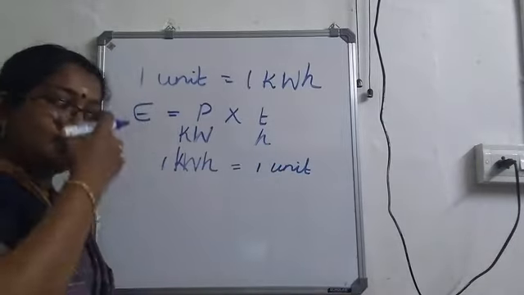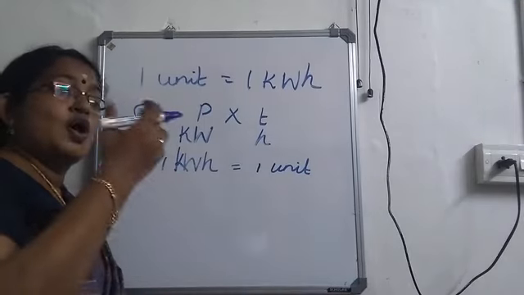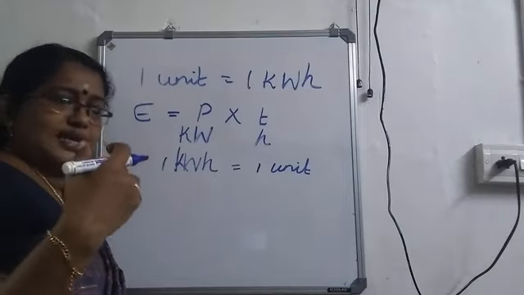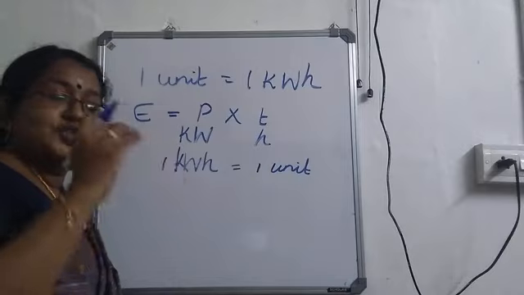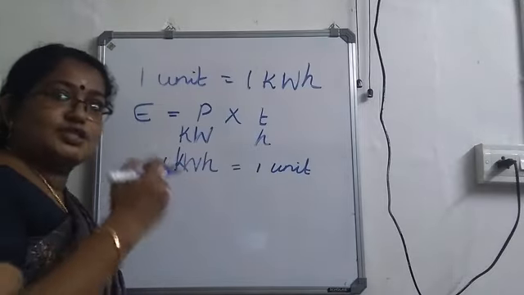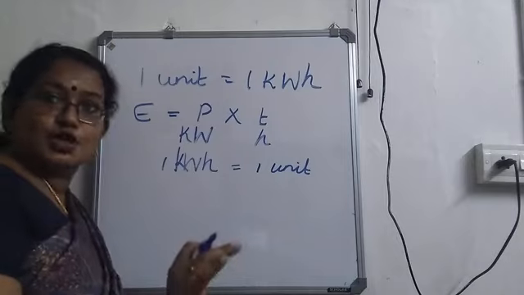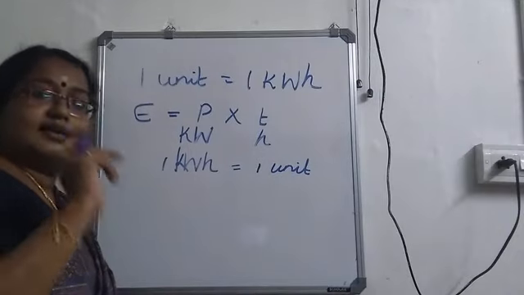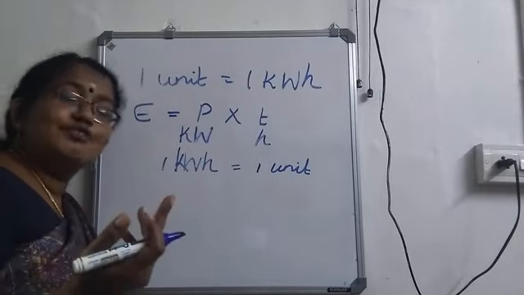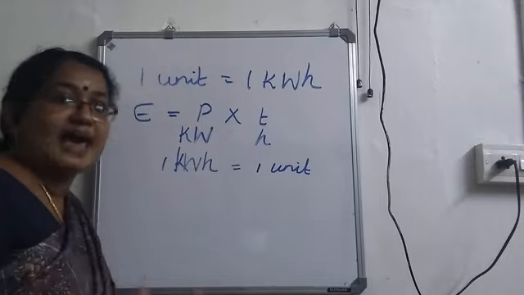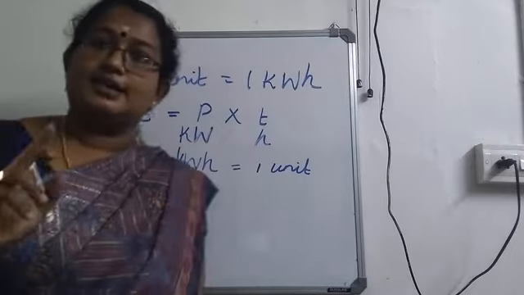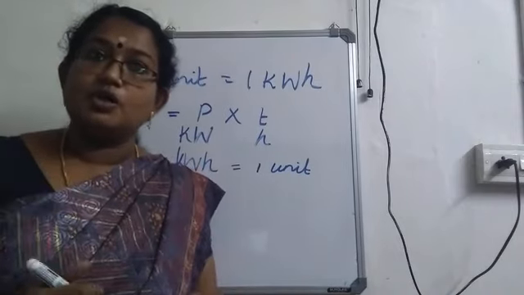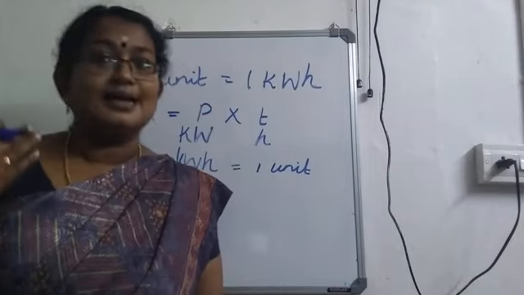So we will check how many units, or how many kilowatt hours, of electrical energy are consumed in 1 or 2 months. They come to take the reading every 2 months, isn't it? Within that 2-month gap, how many units of electrical energy are consumed? We'll get a value, and that value multiplied by the rate per unit will give you the amount that you have to pay as the electricity bill. So once again, electrical energy is consumed by us and based on the amount consumed, we pay the electricity bill.